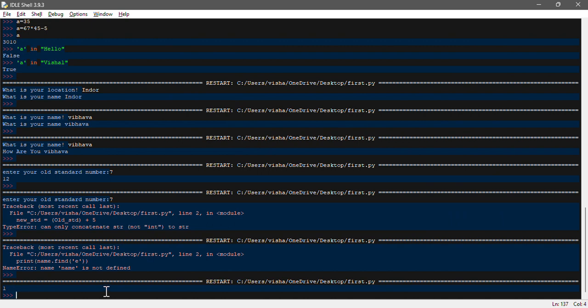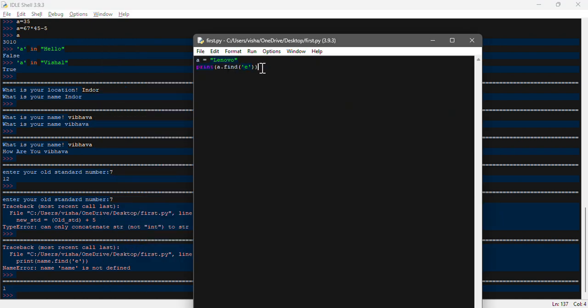I will get 1, because in programming languages, especially Python, indexing always starts with 0, not with 1. So the first place, 0, is L, then E is 1, N is 2, O is 3. It is working that way, so you need to make sure of that.